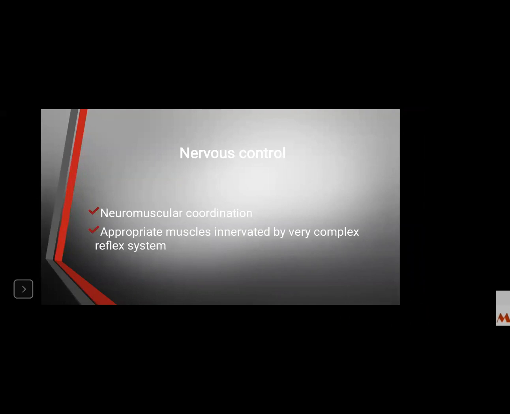But if I have to take my hand off a burning object, that needs to be faster. So the same hand, the same muscles, but how they are recruited will be based on the reflex system. If the action required is faster, that will be a spinal reflex.